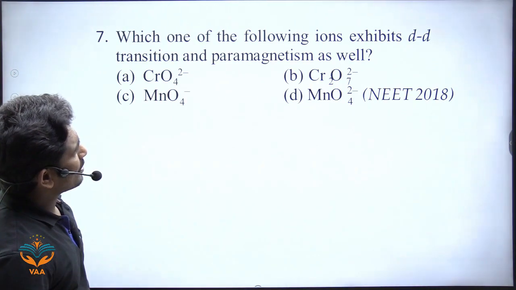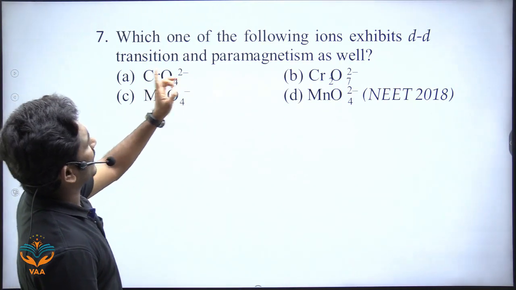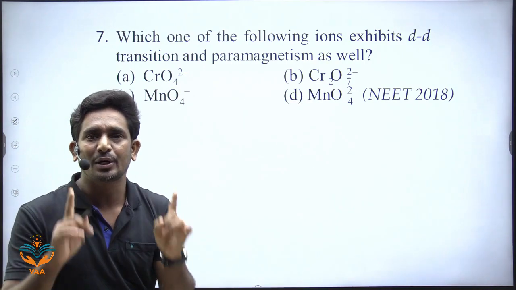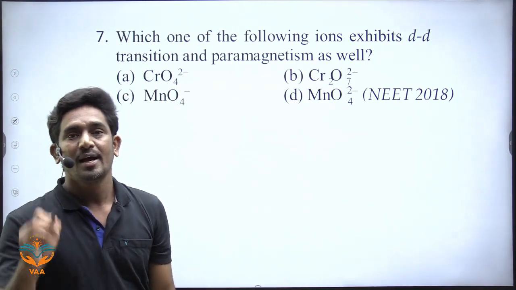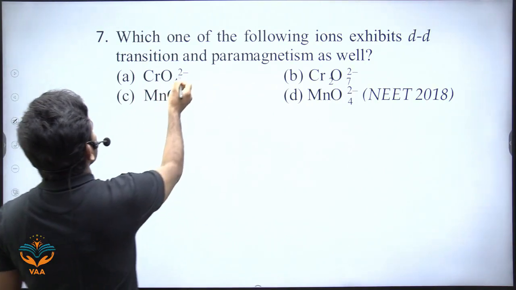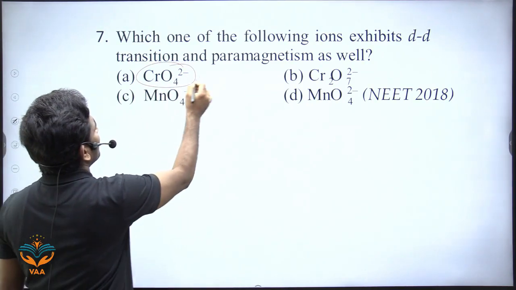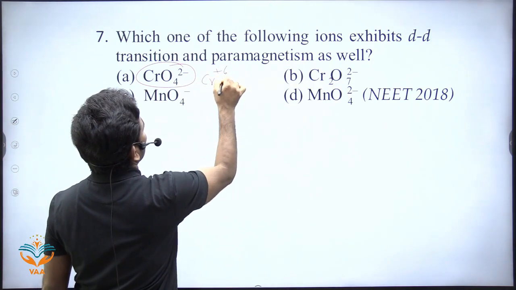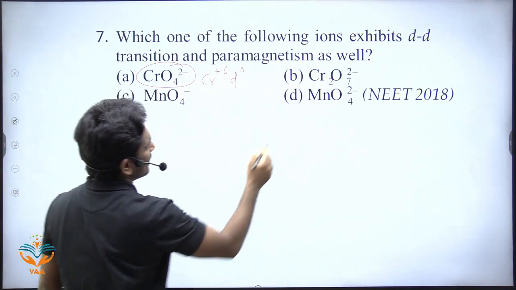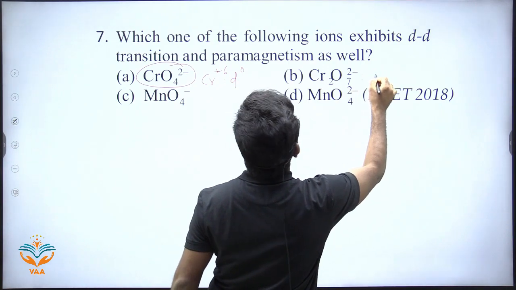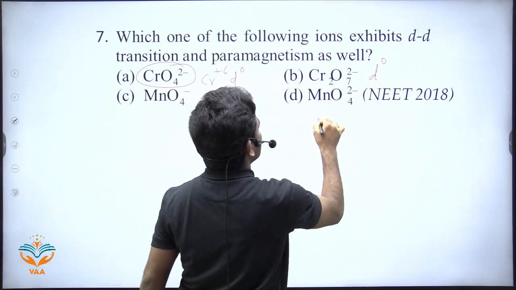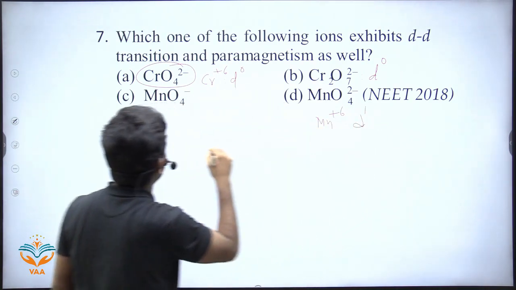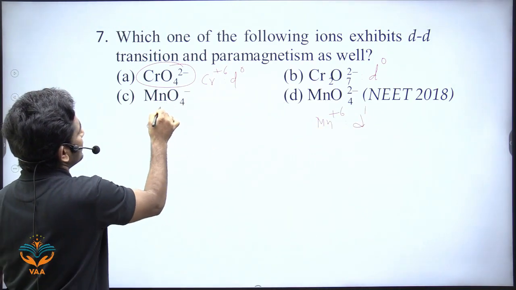Which one of the following ions exhibit d-d transition and paramagnetism as well? For this d-d transition, there must be electrons in d orbitals. Here CrO4 2-, the oxidation state of chromium is +6, so Cr +6 is d0 configuration. Here also it is Cr +6, d0 configuration. It is Mn +6, d1 configuration. Okay, it is d0 configuration.